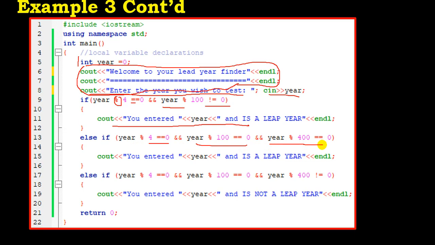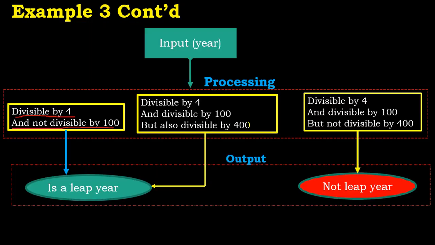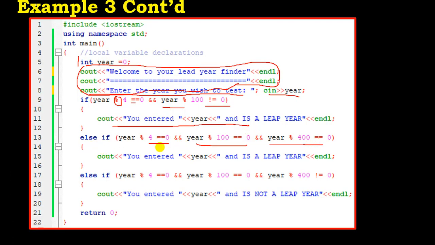400, then it is what? A leap year. Back again, when the year is divisible by 4 and divisible by 100 and also divisible by 400, then it is a leap year. So that is what we are testing also here.